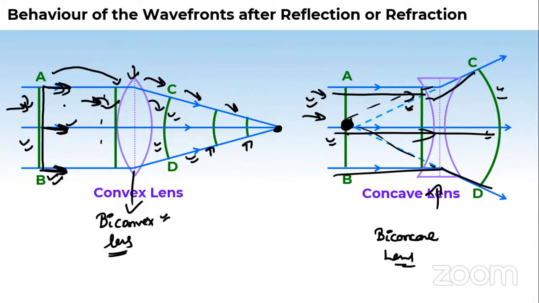So the wavefront reaches here. After passing through this biconvex lens, what happens? On the other side, it will show you this picture. It looks like a circular, spherical wavefront. The same you can see in this concave lens.